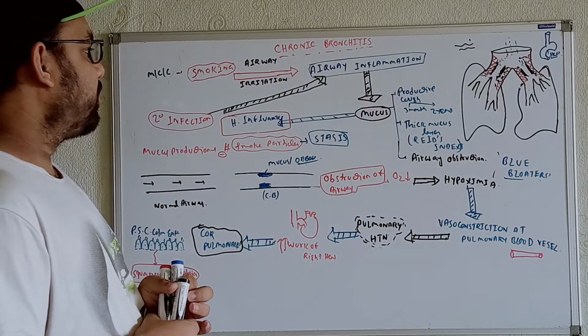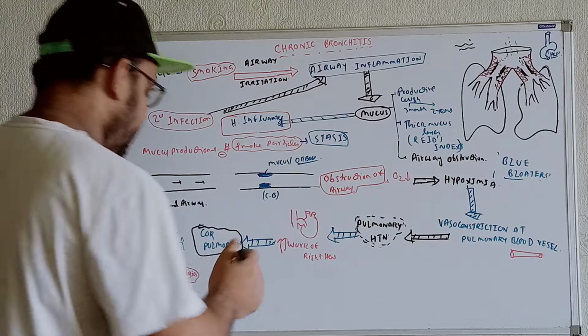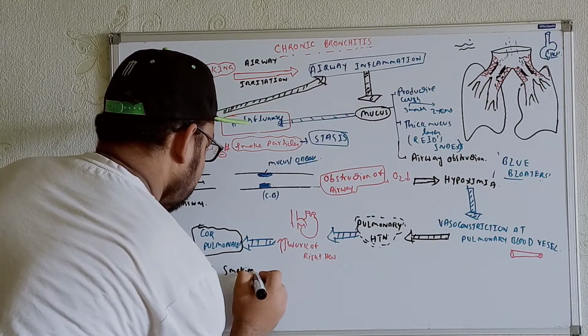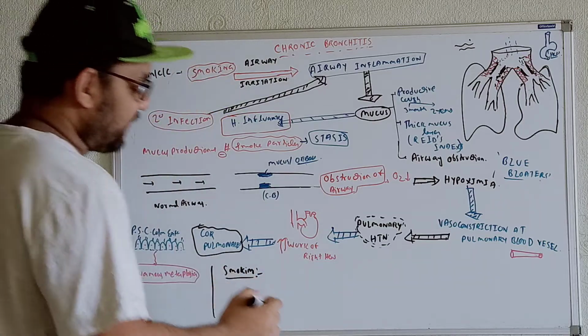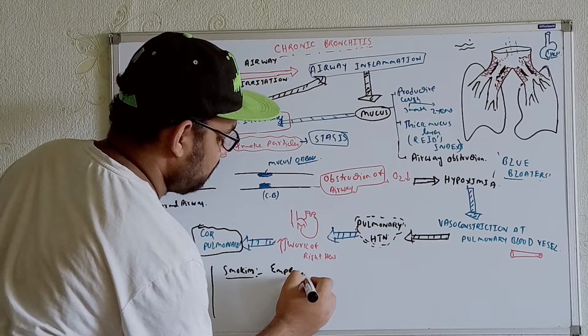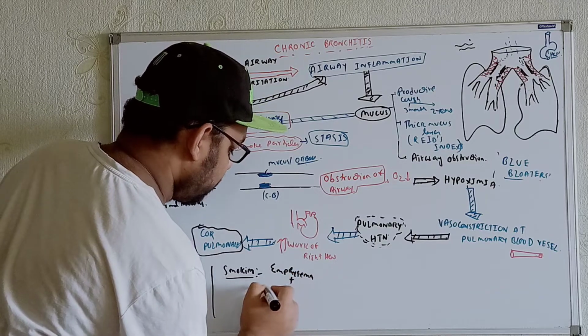Now we can get some airway disease. For example, for the smoking purpose, what type of disease can you see? Whenever any individual is smoking, what type of thing can we get? We can get the emphysema, plus we can get the chronic bronchitis.